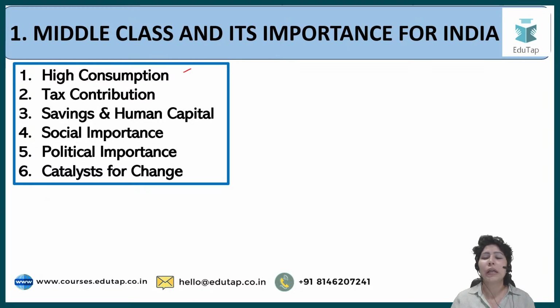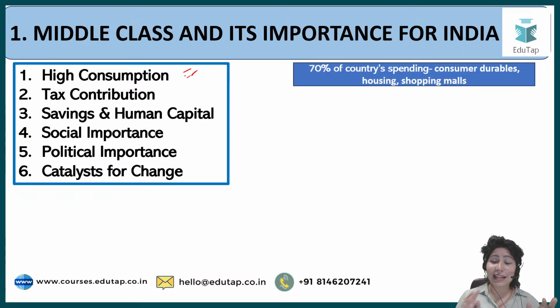As I told you, even a family of 4 members, having a father, a mother, and 2 children, they have high consumption patterns, whether it comes to their education, healthcare, food, or the consumer durables they buy, for example automobiles, mobile phones. They have a lot of small savings, and then they want to develop more and more. They want to buy a small house of their own. So high consumption is there, and consumption drives your economy. If consumption is not there in the economy, then the country cannot develop.